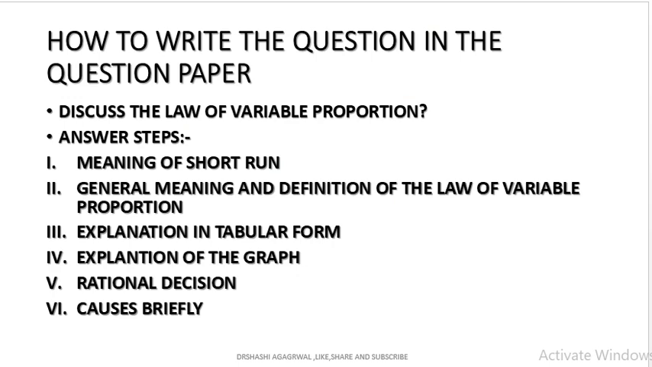First of all, we will define the meaning of production function within a paragraph. One paragraph will be devoted to production function. Then we will explain the short run, and then we will explain the law of variable proportion along with some definitions. Then we will explain it in a tabular form. Then we will make a graph and explain it, and then we have to tell where the producer is going to take the rational decision. And then if we have time, we could write just the headings of the causes.